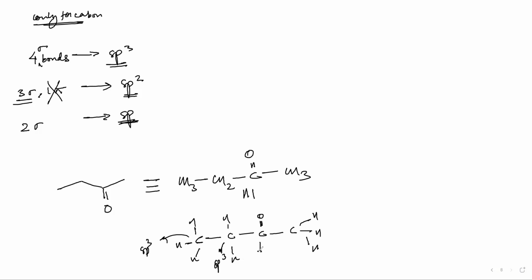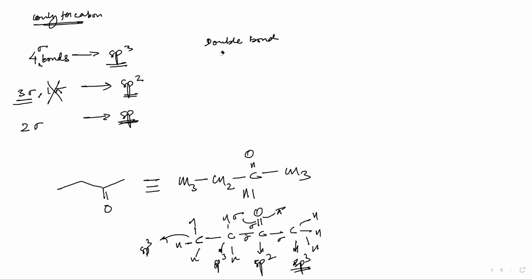This one has a double bonded O. So in this double bond, one is pi, the other is sigma. So this is 1, 2, 3 sigma. This is sigma, and this is sigma. There are 3 sigma, hence this is sp2. This has 4 sigma bonds, hence it is sp3. Okay. 1 sigma and 1 pi in a double bond.